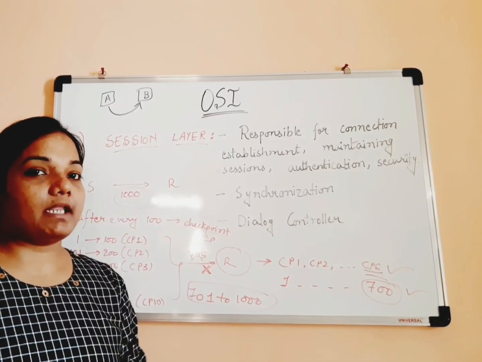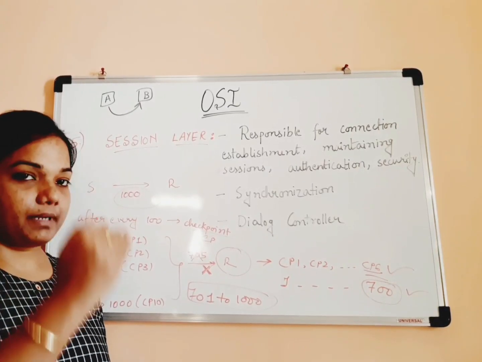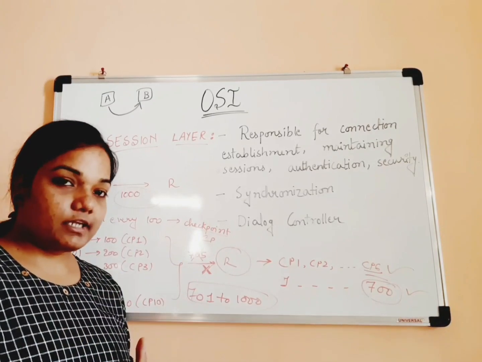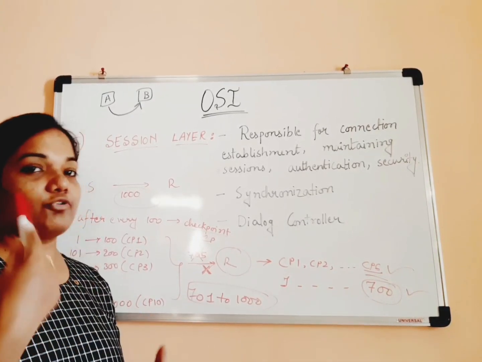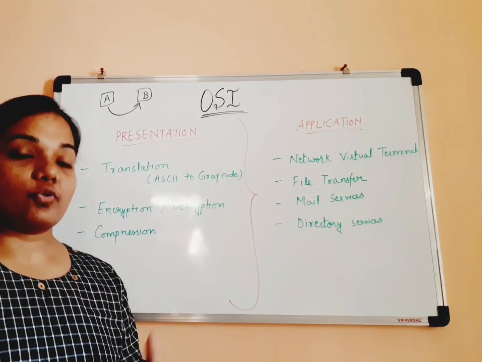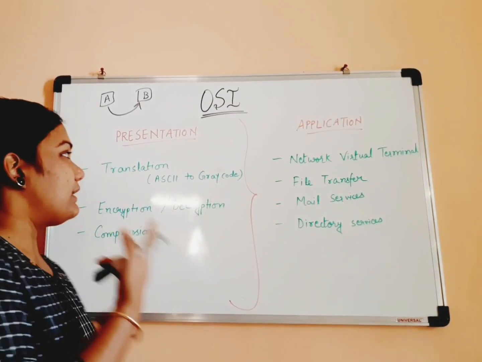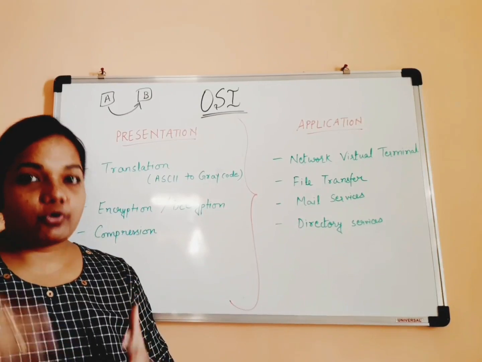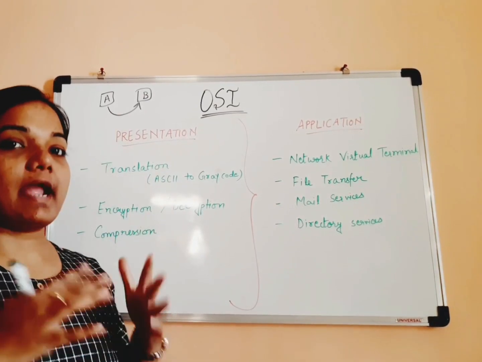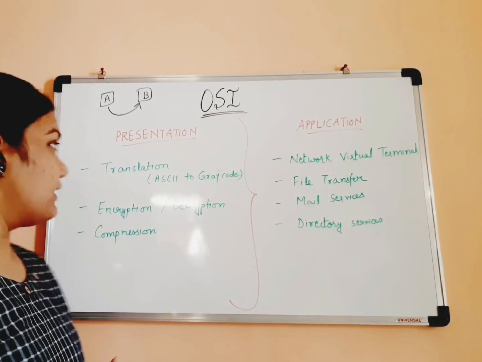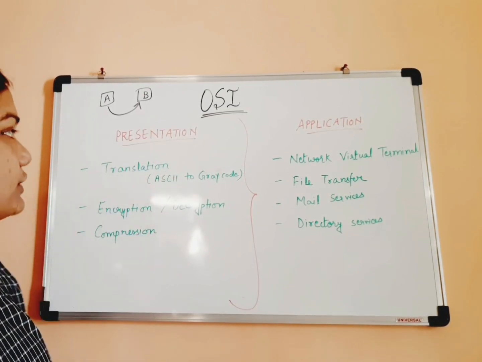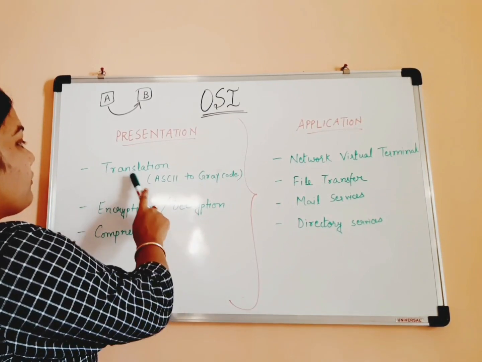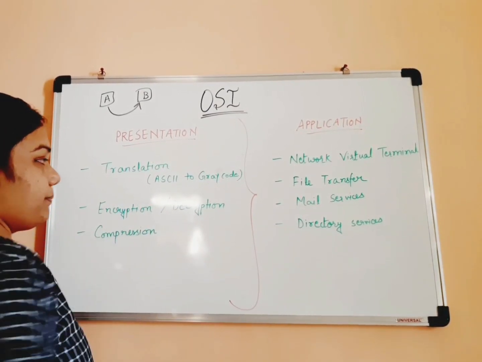Now we are only remaining with the two topmost layers, the upper layers. They are also known as software layers, that is presentation and application. So let's go through them. Coming to our last two layers, the presentation layer and the application layer, as we know, both are the topmost layers and both are known as the software layers. Now if we talk about the presentation layer, its main three functionalities are translation, encryption and compression.